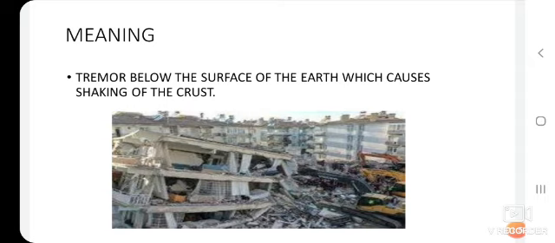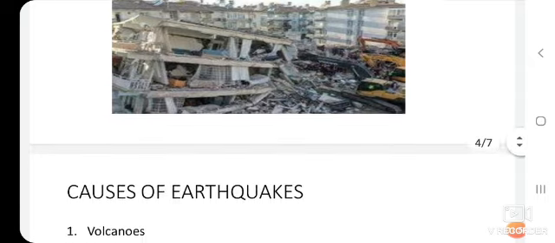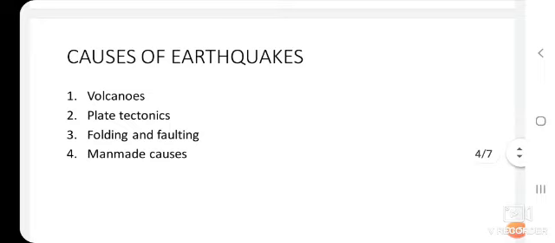So now let us look into the causes of earthquakes. There are some particular causes which lead to earthquakes. Earthquakes are caused by the strain in the earth's crust, which in turn is a result of a number of factors. A series of shocks that result from sudden earth movement, for example a fault, are known as an earthquake or seismic waves. The waves spread out from the seismic focus of the earthquake and can cause widespread destruction.